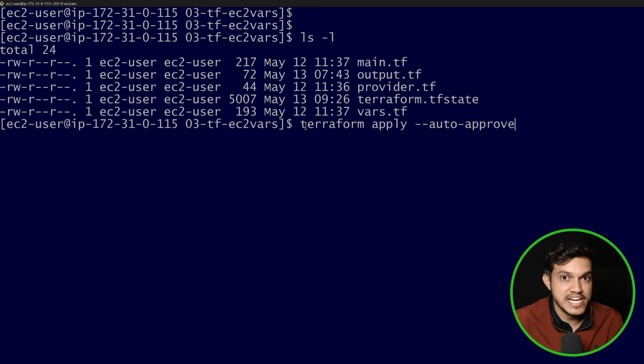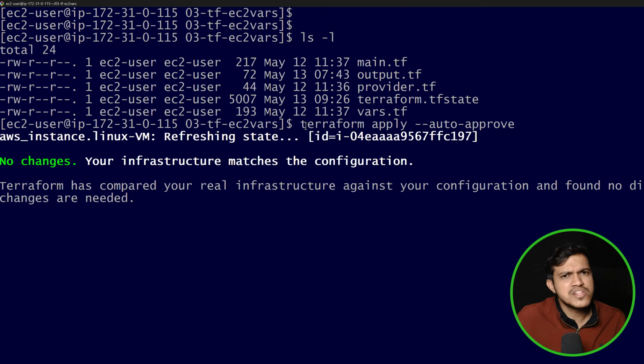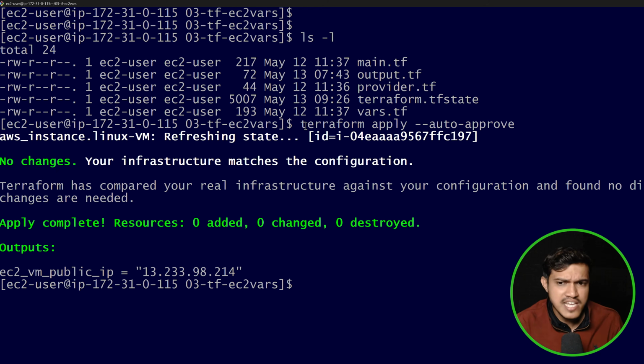No, it will not create so. Earlier also we had seen. One more time, if I just try to execute this, kindly see, it will say 0 to add. The resource will not get created. It will refer to the state file and say, based on this information, one resource is already created. You can see here, no changes, right? And resource 0 to add. 0 to add, that means a new resource will not get created, right?